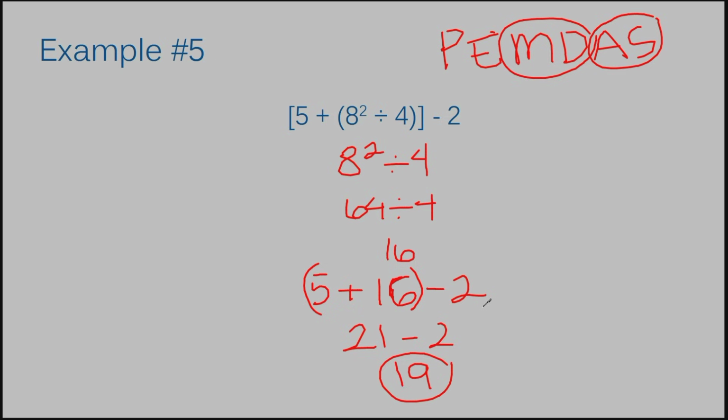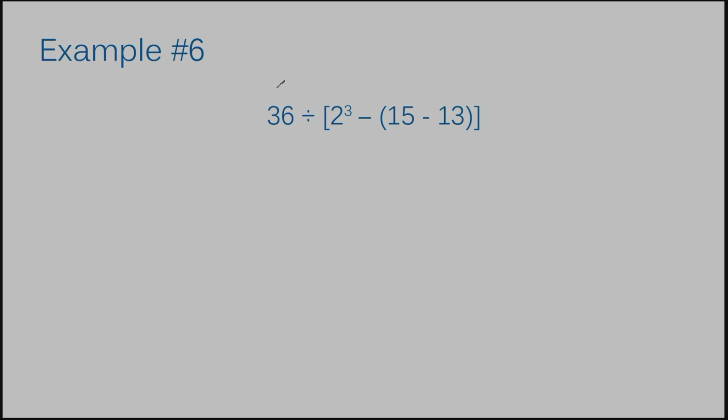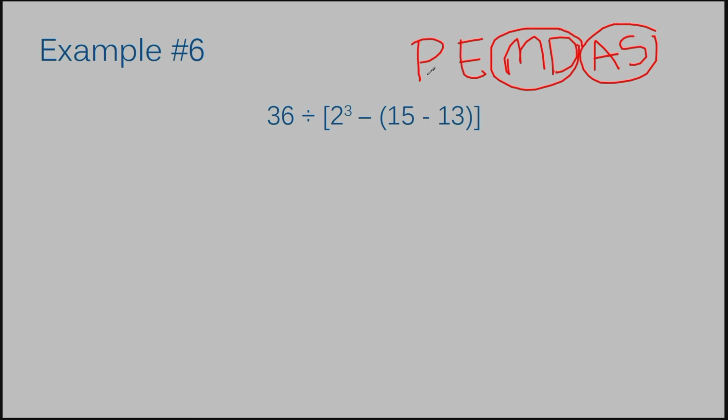Let's move on to our final example, example number 6. Let's start by writing our order of operations again. PEMDAS. Do I have any parentheses?